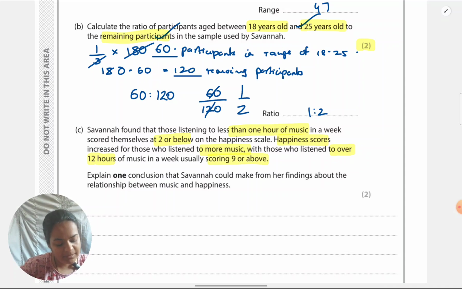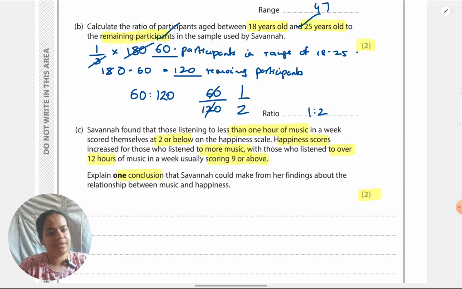The thing is, when it comes to a conclusion, it has to be theoretical. It has to be in wording. Many students will just repeat the findings or the results which are given. They are not asking you for results, they are asking you for a conclusion. So first make sure you understand what a conclusion is. A conclusion is not numerical and it's not specific to the study.